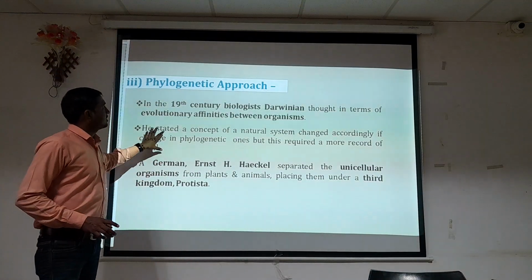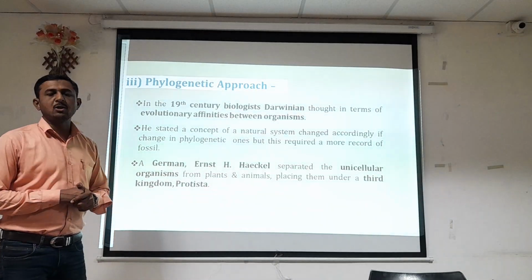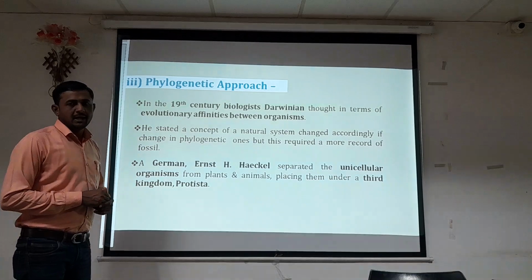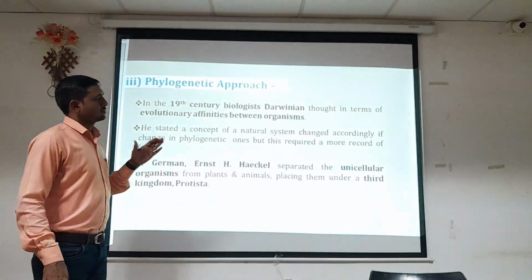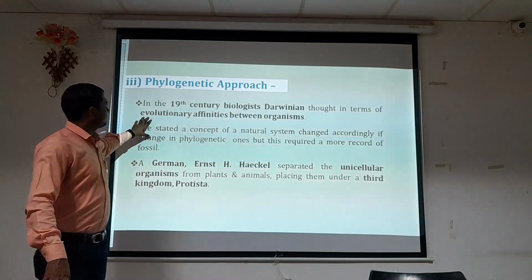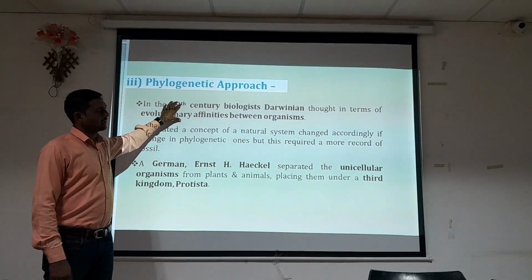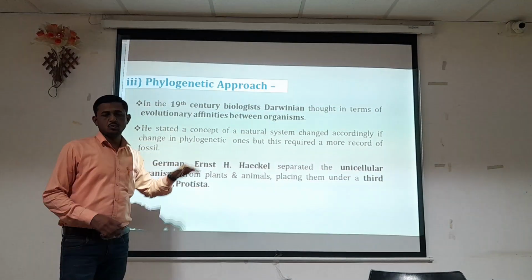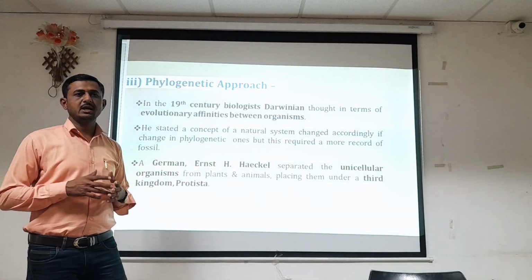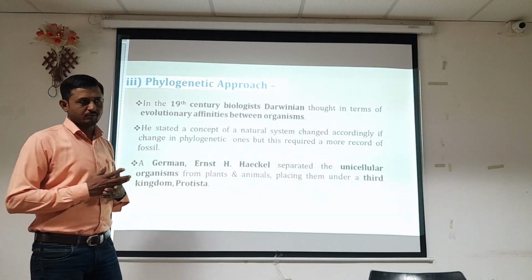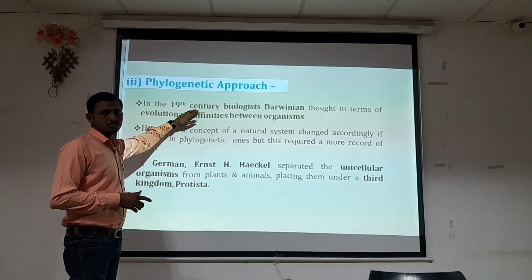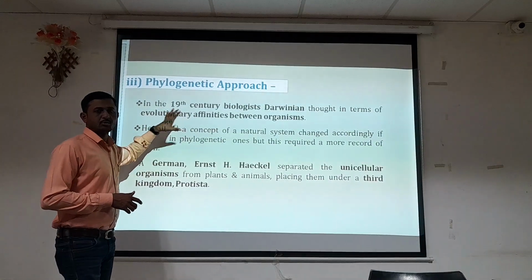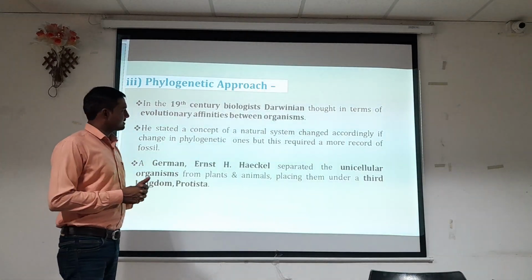Here we will discuss the next point, that is the phylogenetic approach. In the 19th century, the biologist Darwin thought in terms of evolutionary affinities between organisms, how they are evolutionarily related to one another. So here we have to discuss Darwinism, or the era of Darwin, where he contributed to the classification of organisms.